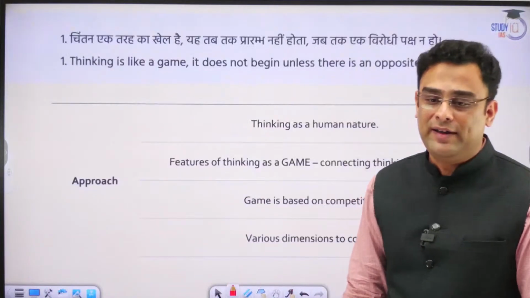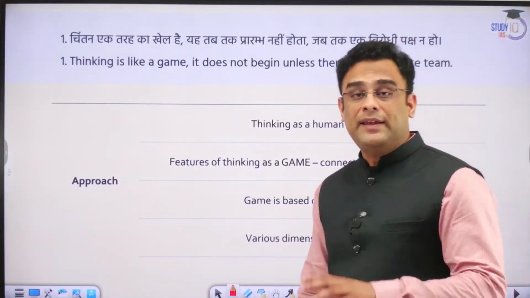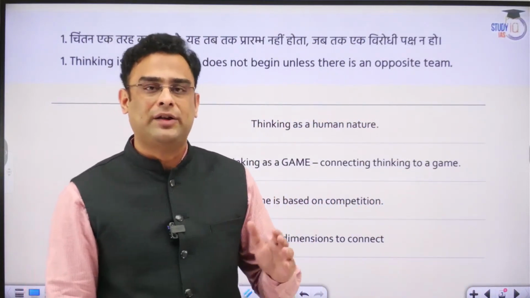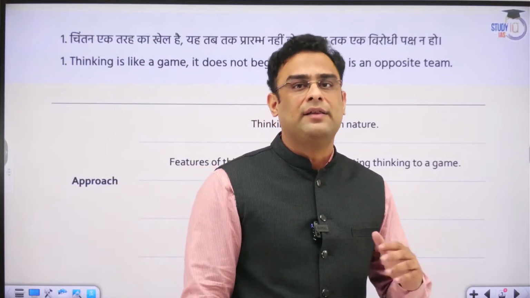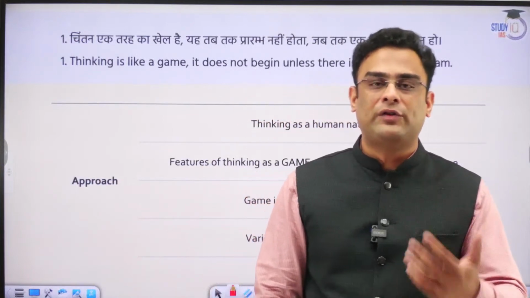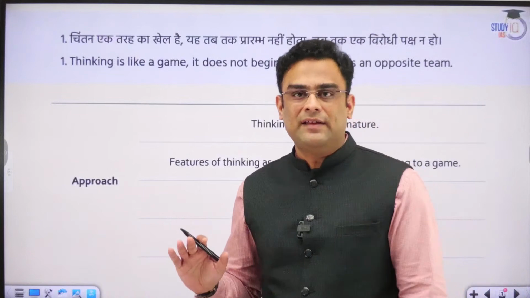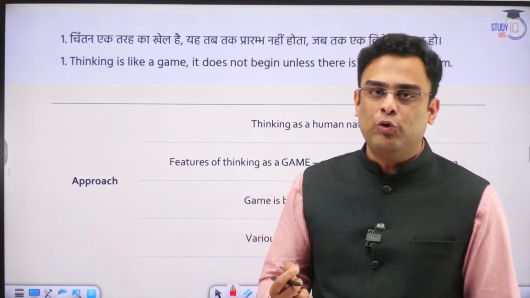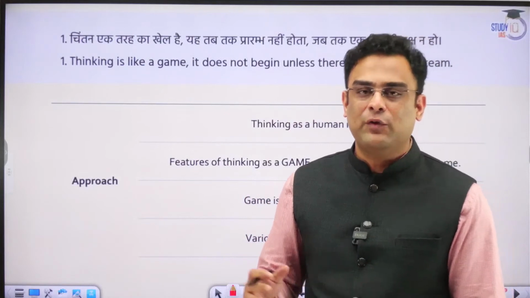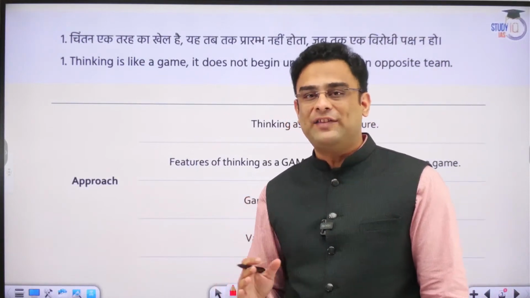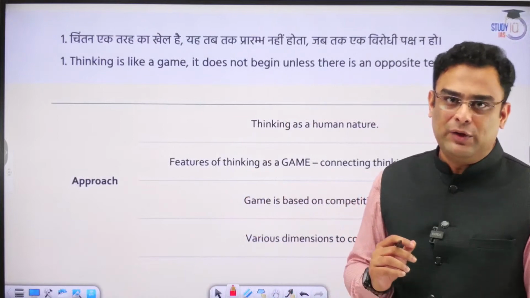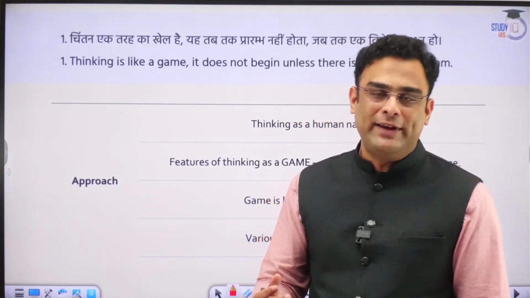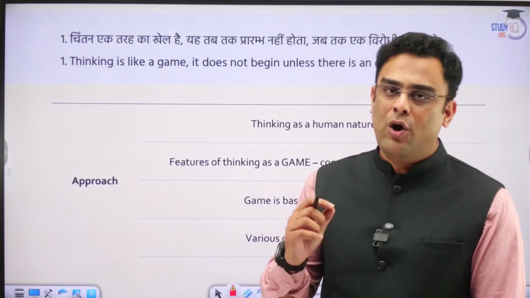As we saw earlier in the first session, the nature or structure of the paper is quite similar to what it used to be like. Last year, there was a preponderance of more philosophical topics being asked. This year, it is more of a balance, and there is a certain nuance in which you approach philosophical kinds of topics. So we are going to understand all of those aspects as we take up each one of these topics. Section A has 4 topics, out of which you are expected to write an essay on any one.